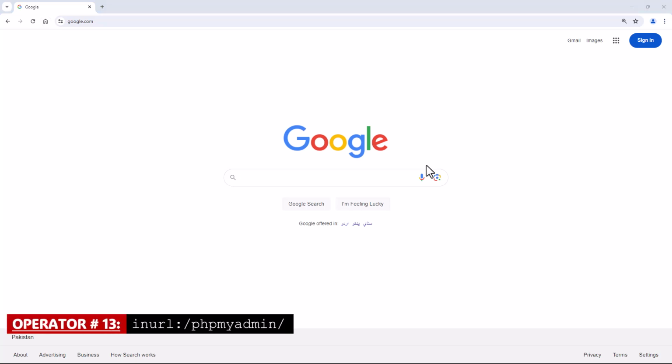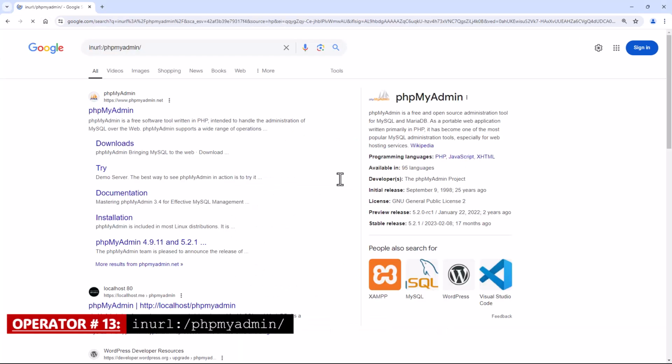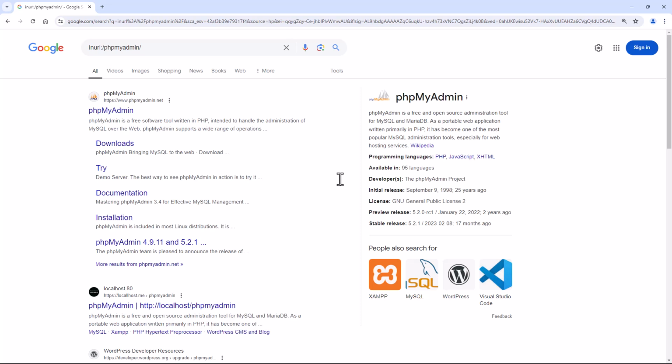Operator number 13, inurl, searching for phpMyAdmin installation on a website, which could potentially give hackers access to a website database. And you could make this search operator more precise after mentioning your target.